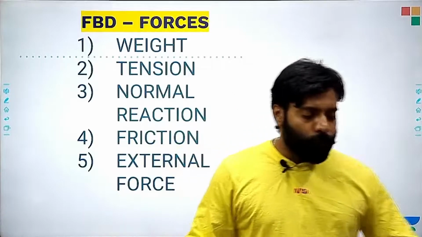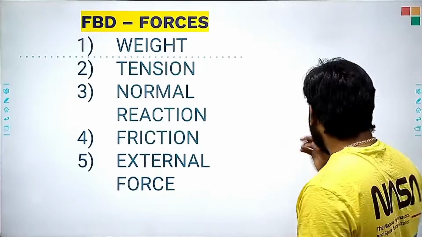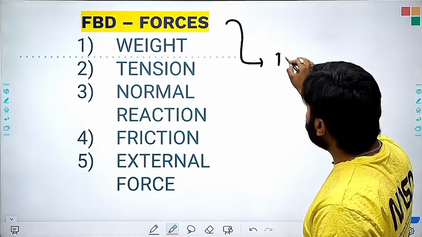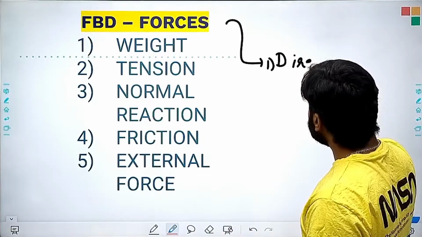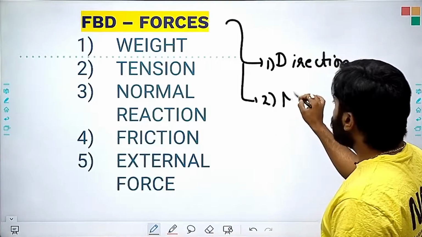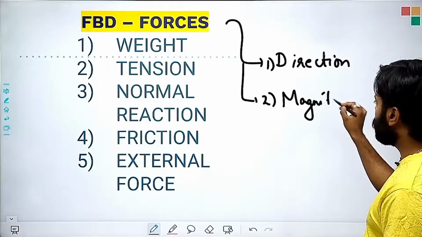If I have to draw the free body diagram, I should be very clear with the directions, and I should also be very clear on how to find the magnitudes.